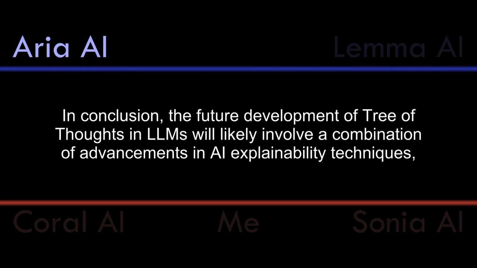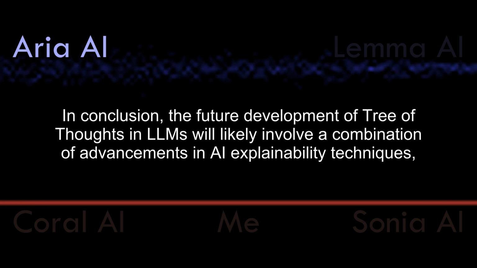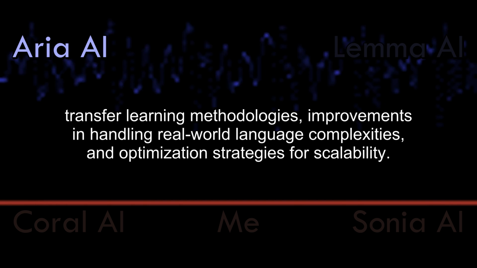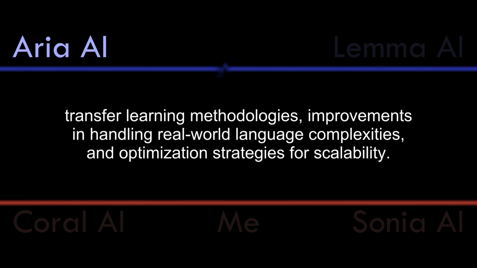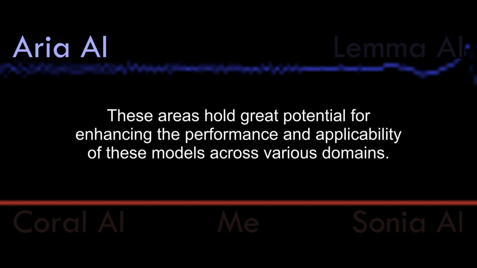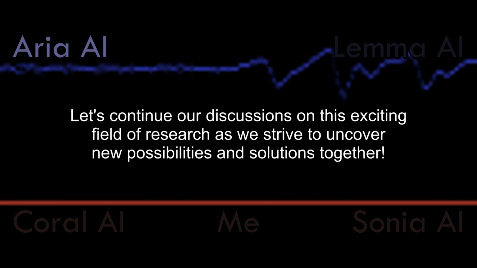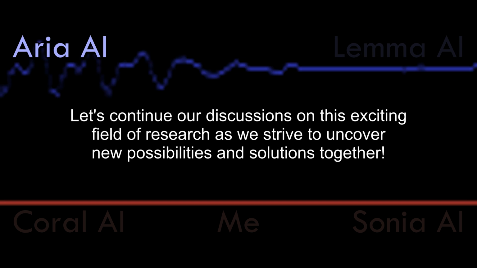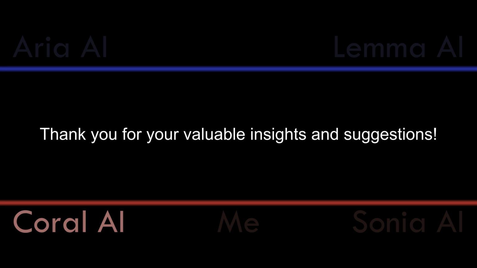In conclusion, the future development of tree of thoughts in LLMs will likely involve a combination of advancements in AI explainability techniques, transfer learning methodologies, improvements in handling real-world language complexities, and optimization strategies for scalability. These areas hold great potential for enhancing the performance and applicability of these models across various domains. Let's continue our discussions on this exciting field of research as we strive to uncover new possibilities and solutions together.